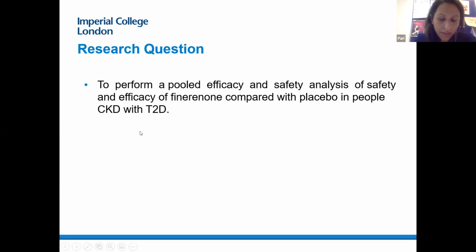Recently in the literature, there have been a couple of really big studies looking at Finerenone. Essentially, the paper that I'm going to talk about is a pooled efficacy and safety analysis of Finerenone compared to placebo in people with CKD and type 2 diabetes.